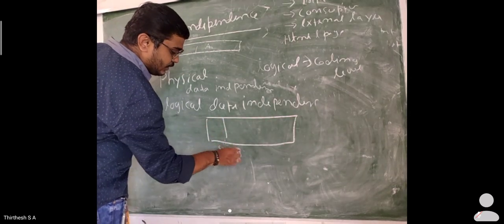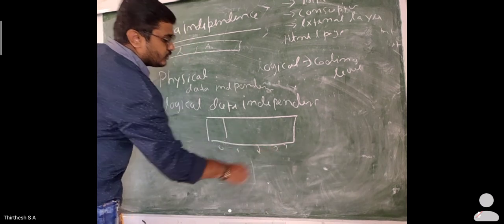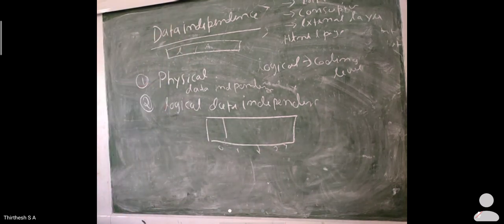After 0, 1, 2, 3, 4, such a design is known as sequential or series file organization. Such a design is known as series file organization. Next is sequential file organization, based on the data which is going to come. If you access it based on the data which is going to come, that becomes sequential file organization.